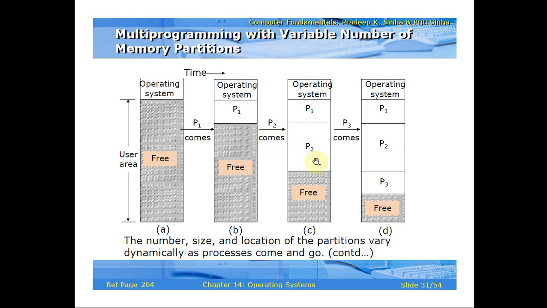When it is executing, the next process comes in for execution, P2. You can see the difference from the diagram. P2 will use this much area for execution. That means by seeing it directly you can say P2 is greater than P1, P2 is the larger process than P1. So P2 needs more time to execute than P1.